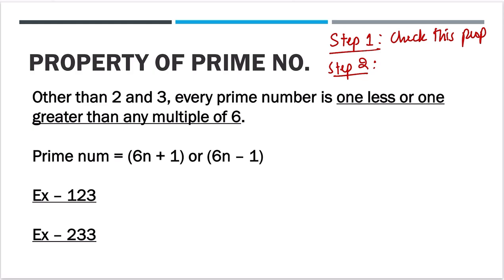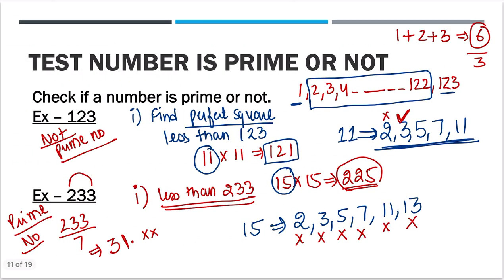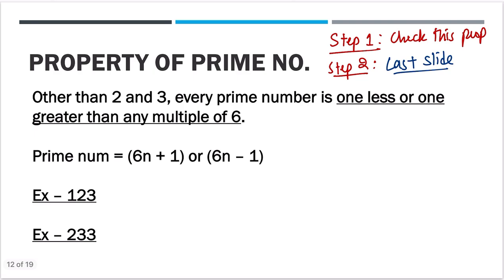But if you are not able to find that, then move to step 2, which was what we did in the last slide, the perfect square method. But only move to step 2 if you are not able to decide from step 1.